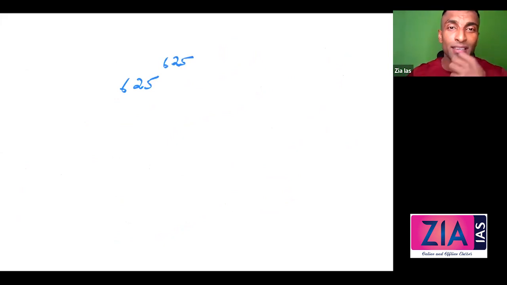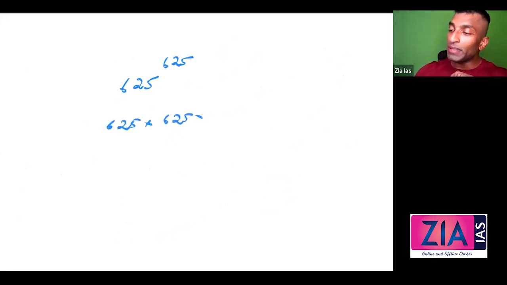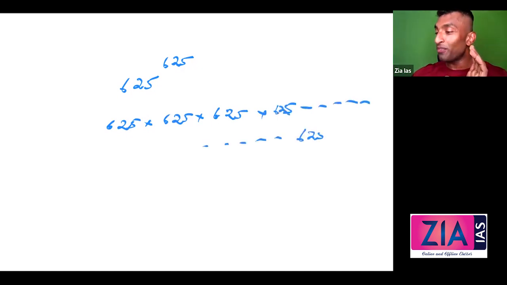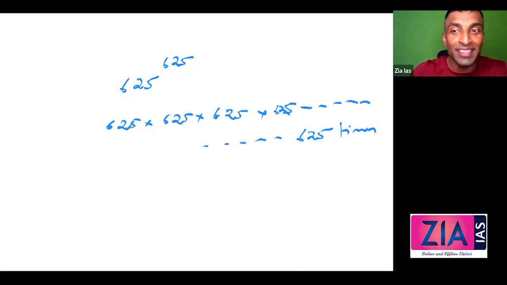Now, what does this mean? 625 multiplied by 625, multiplied by 625, multiplied by 625, and how many times? You need to do it 625 times. Can a human do this? No. Can even a calculator do this? No. Can you even write the answer? No. So how can you tell the answer? So I said it is impossible, neither for me nor for you, to tell the answer to this question.